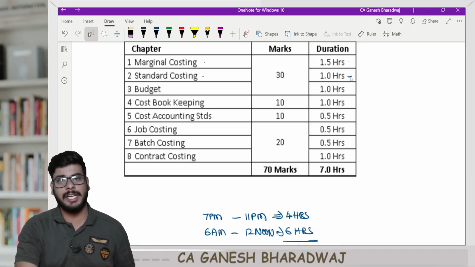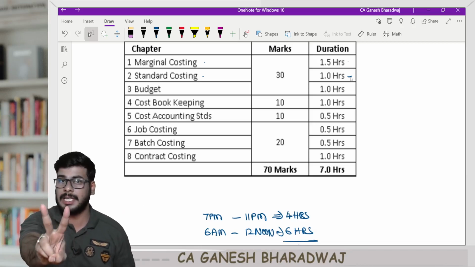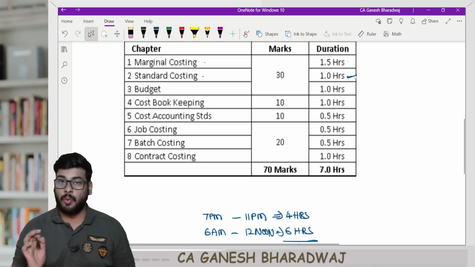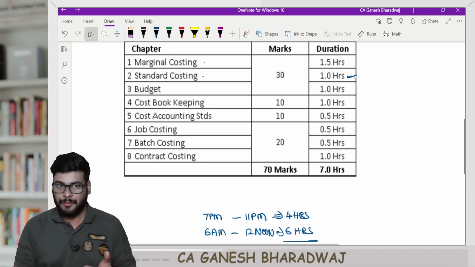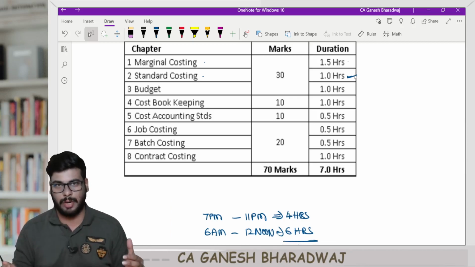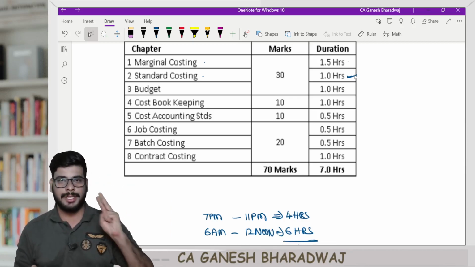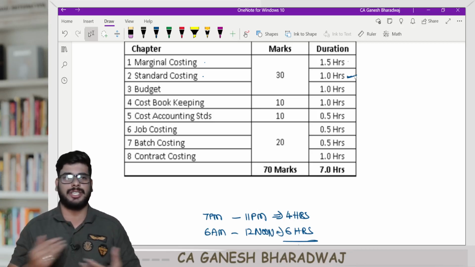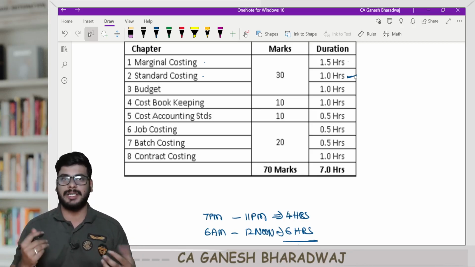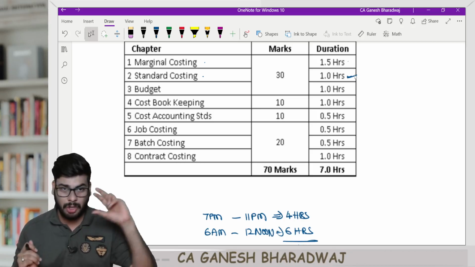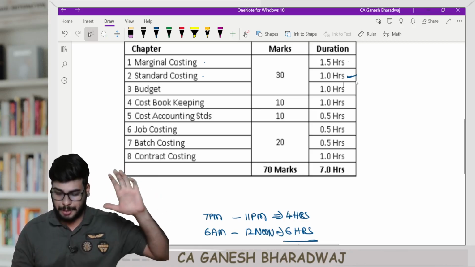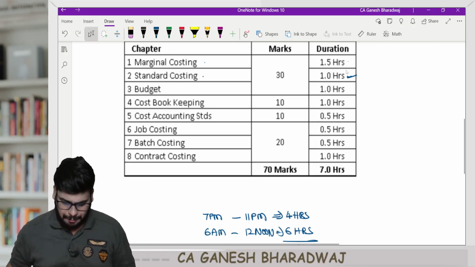In your paper 8, you have only material cost variance and labor cost variance. That's all, right? Technically speaking, this 1 hour is also, I think, the day before your exam, for revision, it will not even take 1 hour. It's just 2 types of variances that you have got. So if you have learned it conceptually, it's just going to take around, in my guess, half an hour to 45 minutes to revise, if you've taken the notes and all properly. Nevertheless, I've given 1 hour.